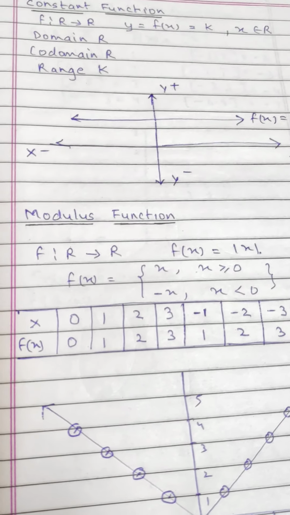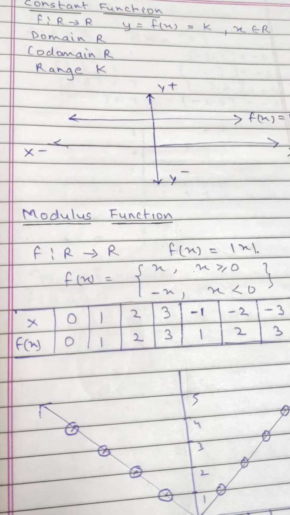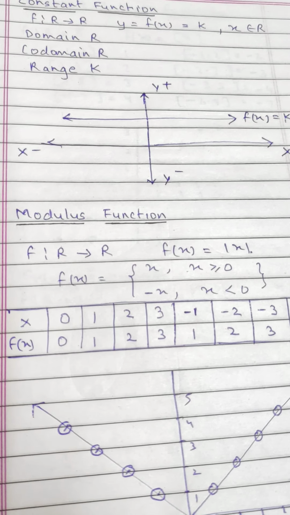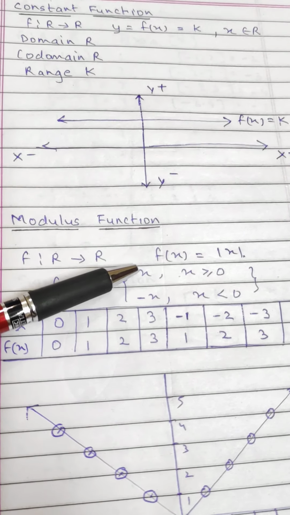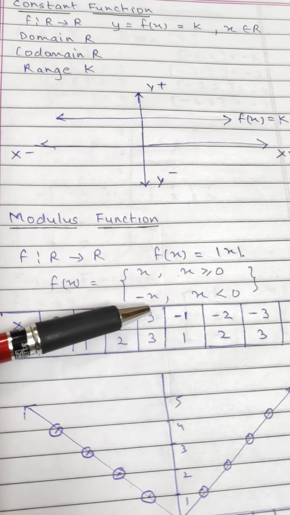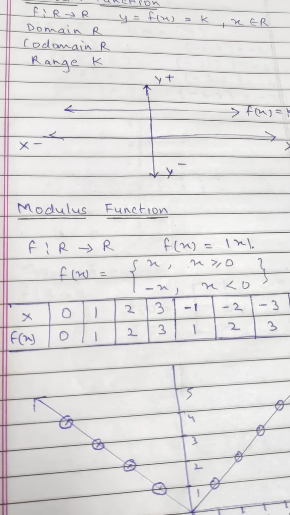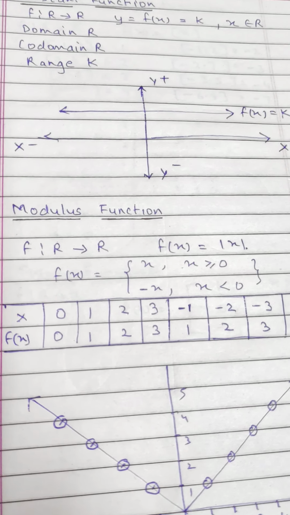Next function is the modulus function. F is such that R goes to R, f(x) is equal to modulus x. What is the definition of modulus x? Modulus x is plus x for x greater than or equal to 0. It is minus x for x less than 0. X is equal to 0, 1, 2, 3, minus 1, minus 2, minus 3.